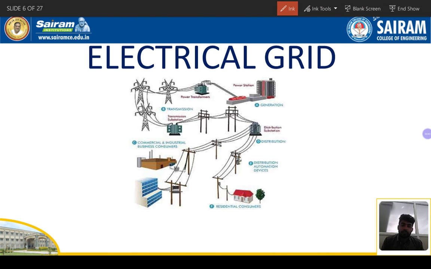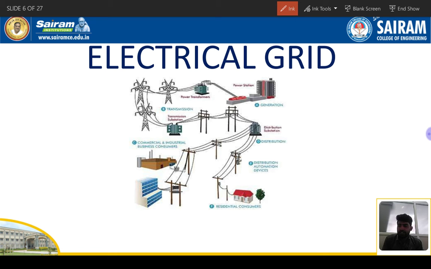Let us discuss Module 1, Smart Grid. But don't get confused, because the subject is smart grid, but here there is a picture of an electrical grid. The smart grid has almost a 70 to 90 percentage relationship, contact, with the electrical grid. Smart grid is not a separate component or separate subject. It's a continuation of the electrical grid. Just the electrical grid we are implementing in a smarter way, that is called a smart grid.